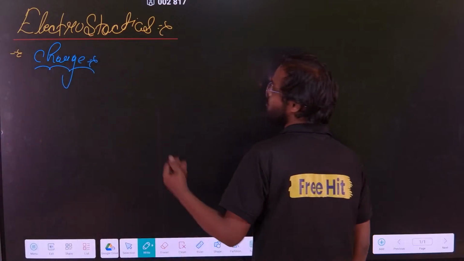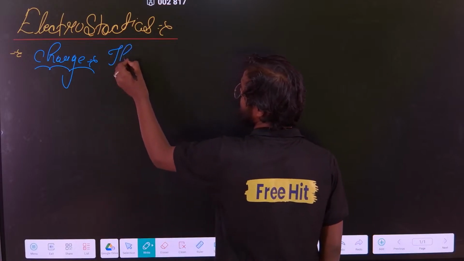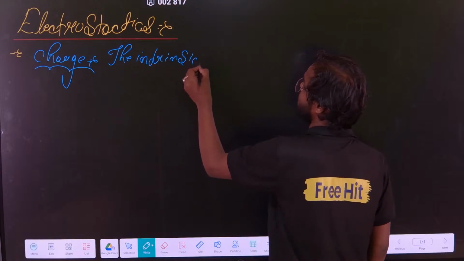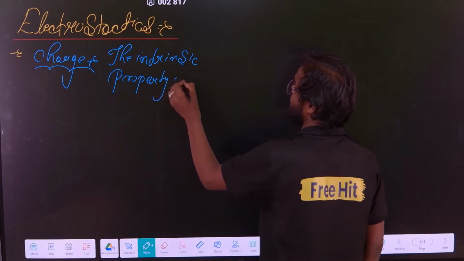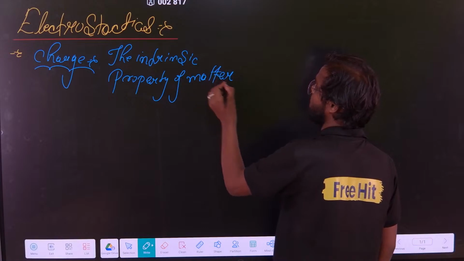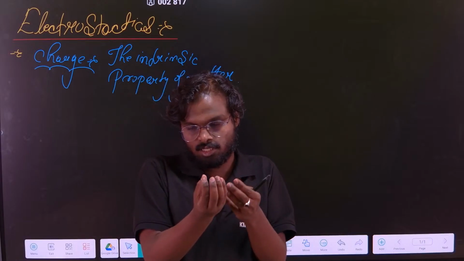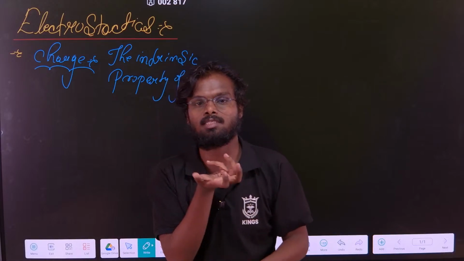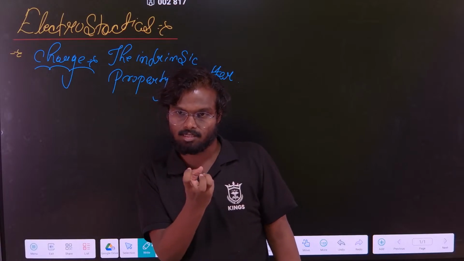Basically, charge is defined as the intrinsic property of a matter. Suppose some matter is there. Charge is an intrinsic property, meaning it is an internal property of matter. We cannot see it. So that is a charge.